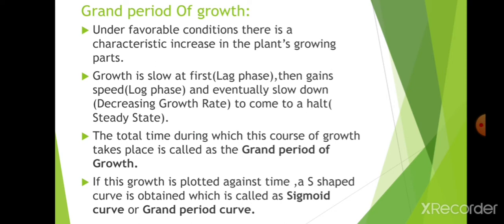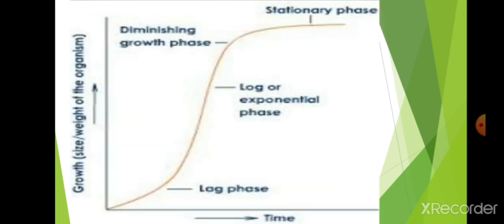Okay, the total time it takes, lag phase, log phase, and steady state, all combined, is known as the grand period of growth, the total time during which the course of growth occurs. If this growth is plotted against time, an S-shaped curve is obtained, which is called the sigmoid curve or grand period curve. This is the grand period curve.